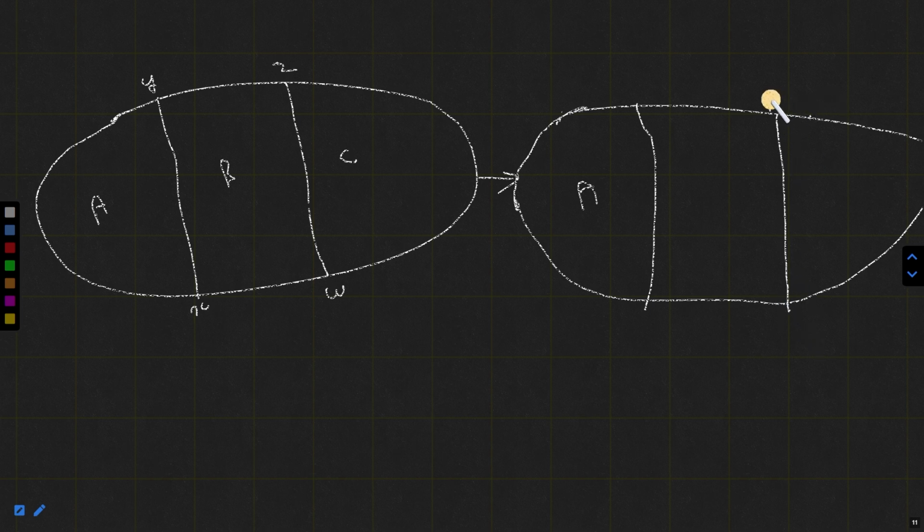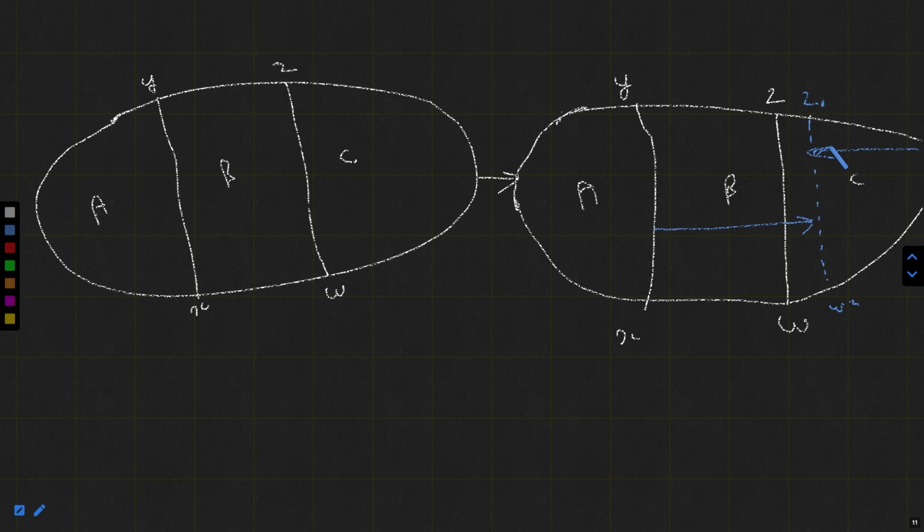The parliament decided that the boundary of B must be increased, and now the new boundary is Z1 and W2. State B has gained area, but state C has lost area. So a portion of C has been ceded to state B.